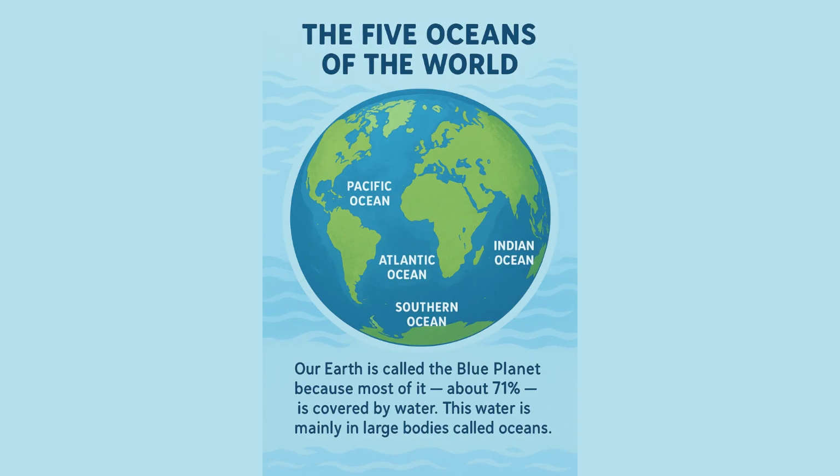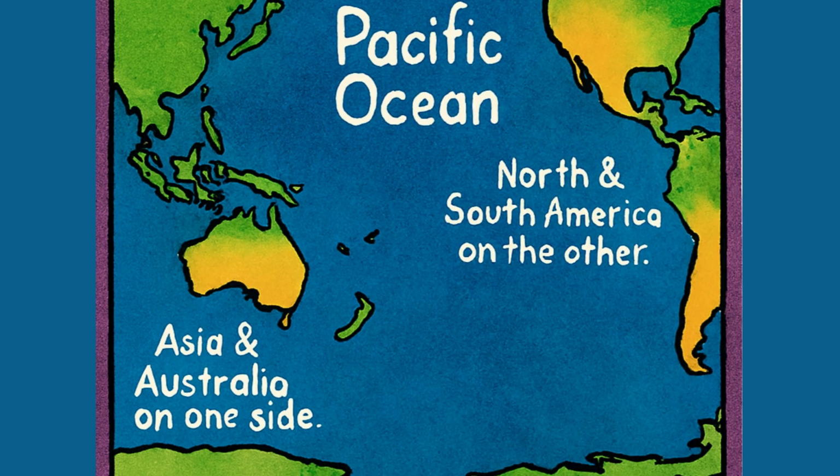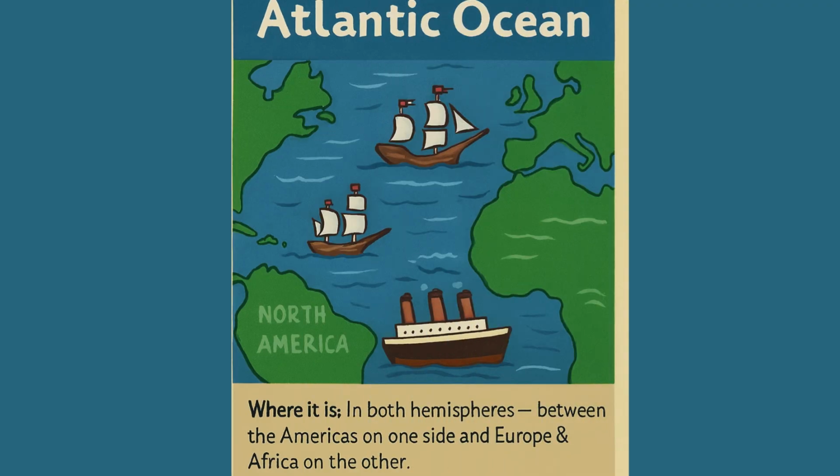Pacific Ocean, where is it? Mostly in both northern and southern hemispheres, between Asia and Australia on one side, North and South America on the other. It is the largest and deepest ocean in the world. If you could pour all other oceans into the Pacific, it would still have space left. It's that big.